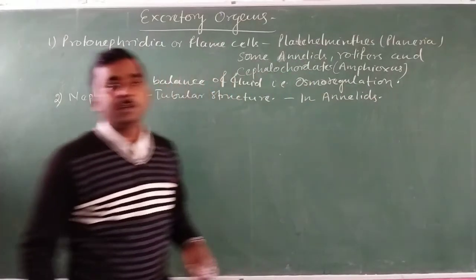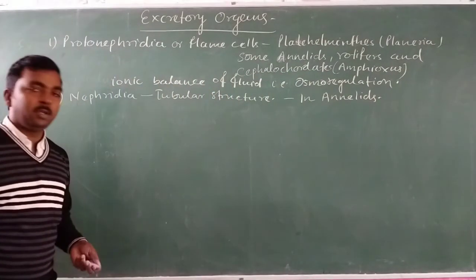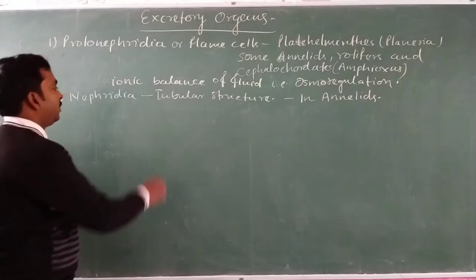Most annelids have nephridia in their body for removal of waste material.